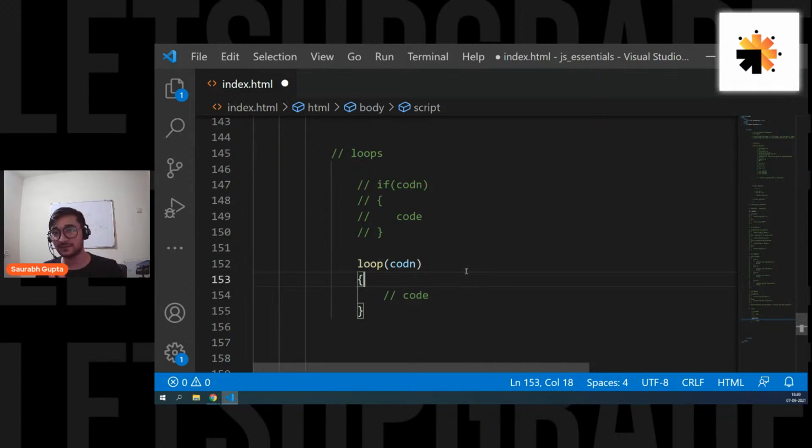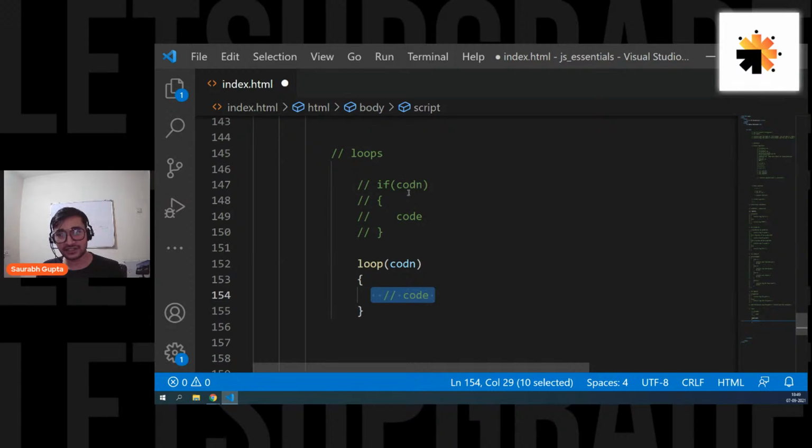But now see what happens. Again, same thing. Check the condition. Perfect. If it is correct, fine. Go ahead inside, execute the code. Correct. Till now, it is exactly the same as a normal if. Checking the condition, perfect. Come inside, execute the code, perfect. Exactly like if. But now here's the main difference.